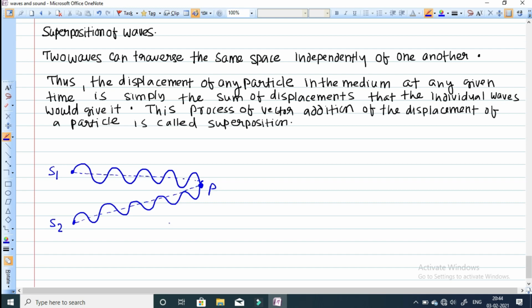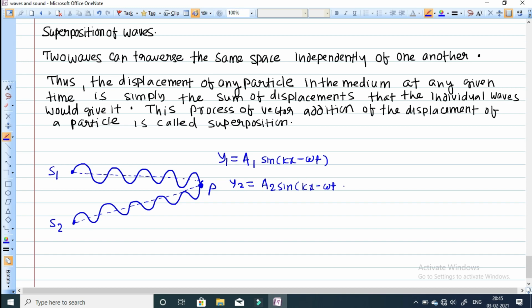So the equation of the wave coming from source S1 we can write as y1 is equal to a1 sine of kx minus omega t, where a1 is its maximum displacement. The second wave's displacement at any time is a2 sine of kx minus omega t, and suppose there is some phase difference delta or phi between these two waves.